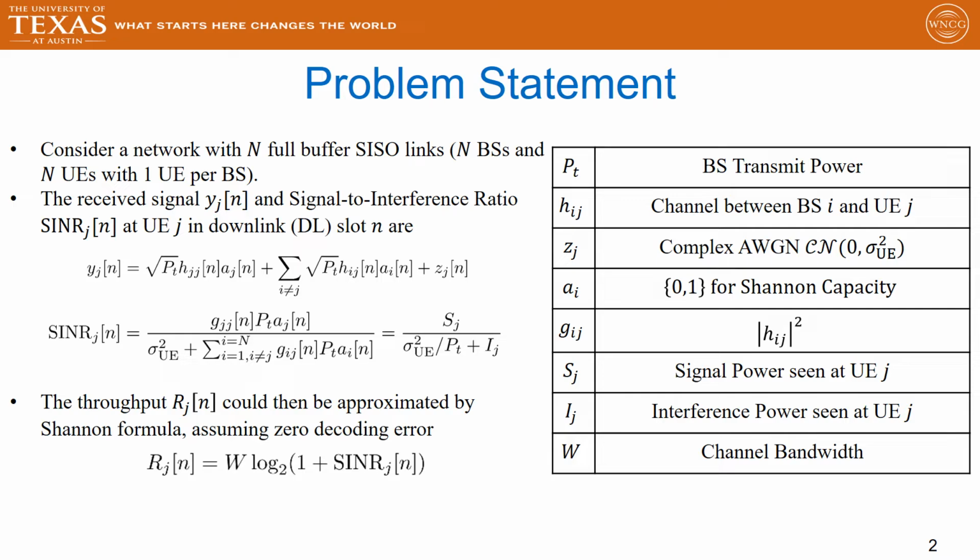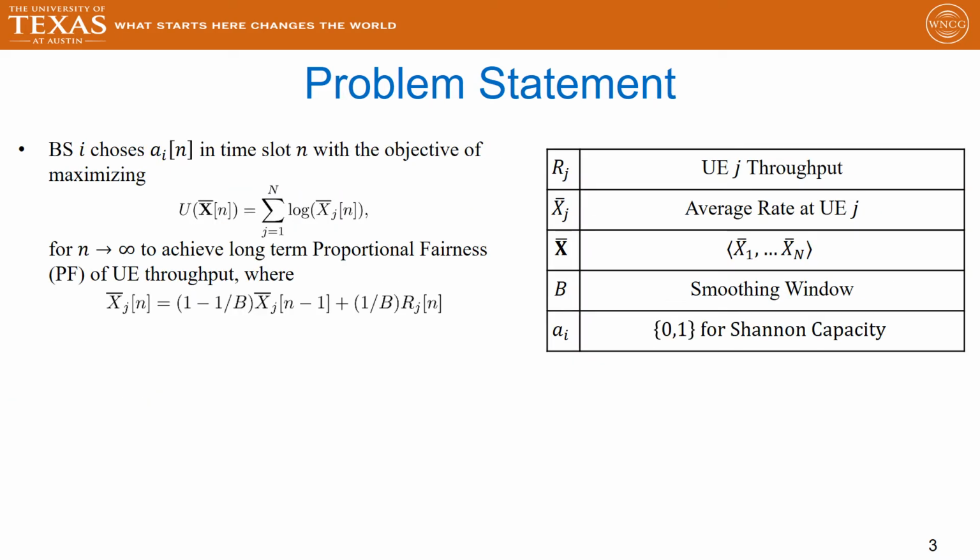The throughput R_j[n] could then be approximated by the Shannon formula given by W log of 1 plus SINR in the current time slot, given that we assume zero decoding error. The objective of base station i is to choose an action a_i in each time slot n, where a_i can be 0 denoting no transmission or 1 denoting transmission, with the objective of maximizing the long-term proportional fairness metric given by the sum of the log of the average rates, where we can see that the average rates of the users are given by the exponentially smoothed formula, with B being the smoothing window.